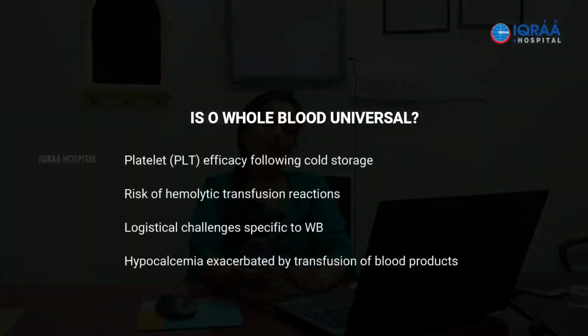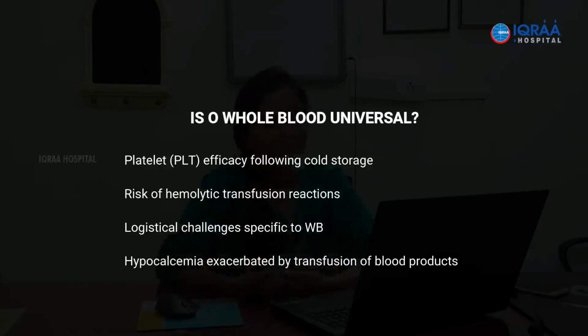Then there are logistical challenges as far as whole blood is concerned. That is because everybody is now interested in giving components rather than whole blood. So when a subset of clinicians believe that whole blood is to be given, there arises the logistic challenge of how to maintain the inventory of whole blood. And one more issue is hypocalcemia, which is exacerbated by transfusion of blood products.